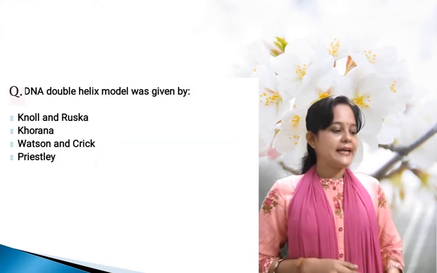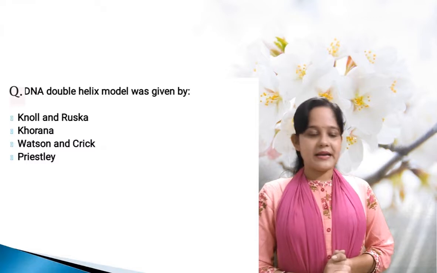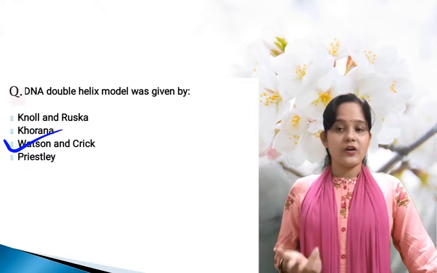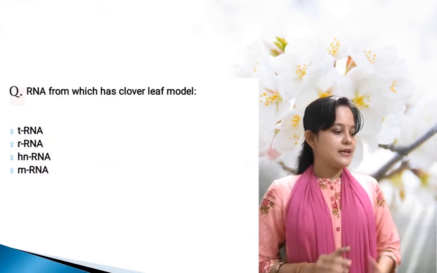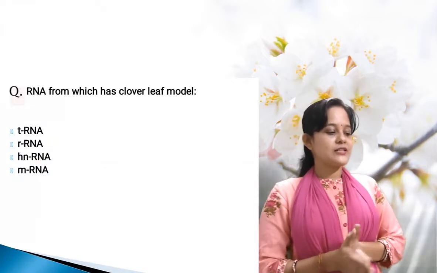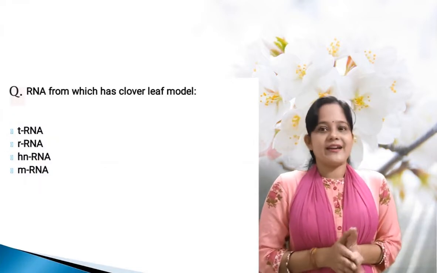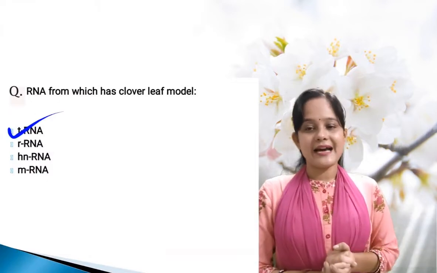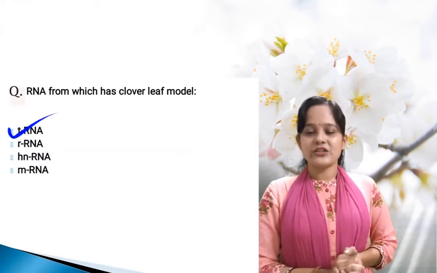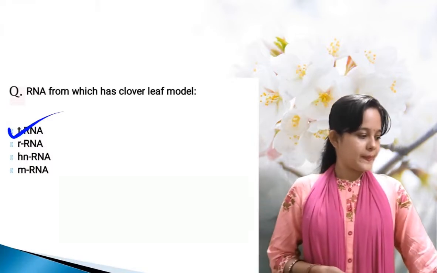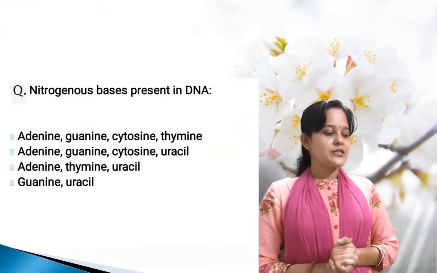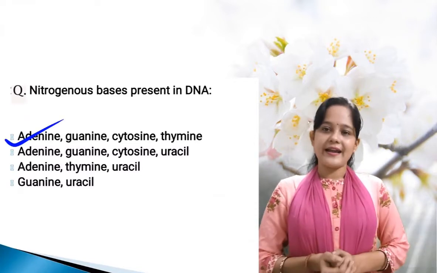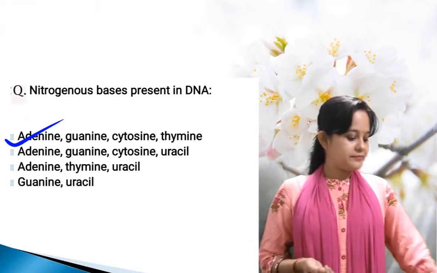Then the DNA double helix model was given by Watson and Crick, for which they got the Nobel Prize. The next: which RNA has the clover leaf model? That one is the tRNA, the transfer RNA, which helps in the translation process. The next: nitrogenous bases present in DNA. These are adenine, guanine, cytosine and thymine.